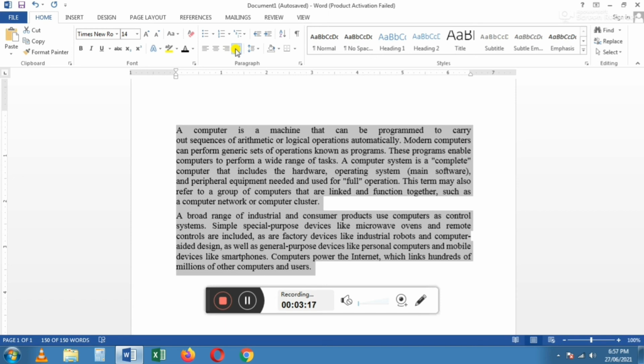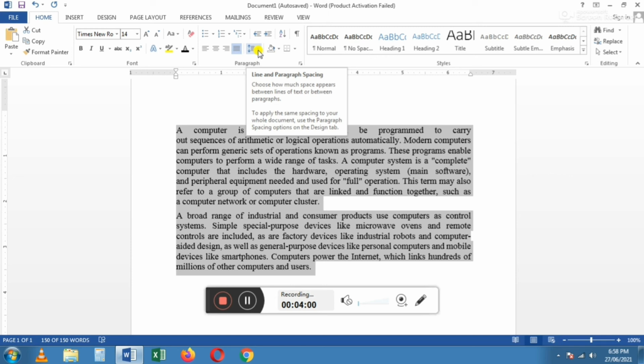Now we are moving to the line space. Now I am going to give the line space between these lines to make it attractive. For this also we have to select this paragraph. Children, keep it in your mind, for every formatting we need to select a text, then only we can format anything. Okay. So select the line and the paragraph spacing tool in paragraph group. This is the line and paragraph spacing tool.